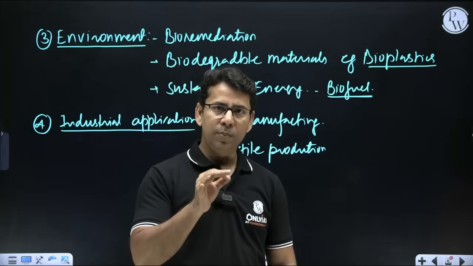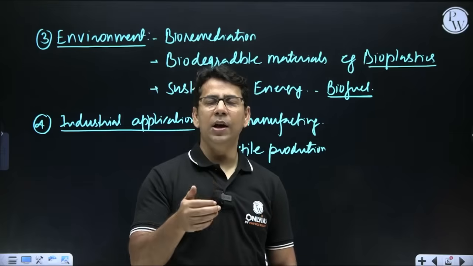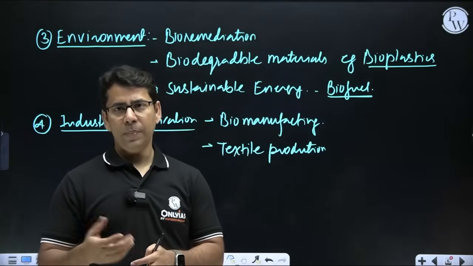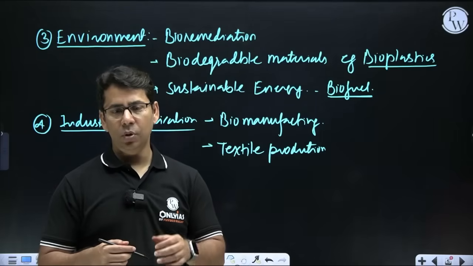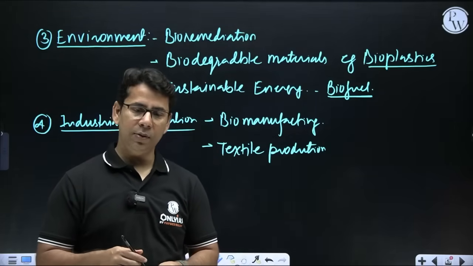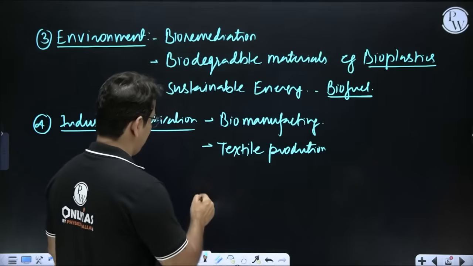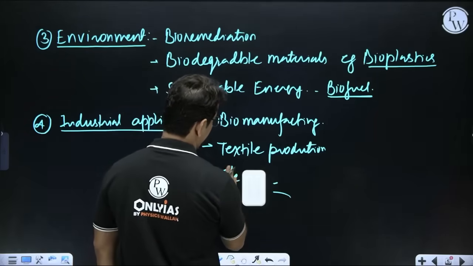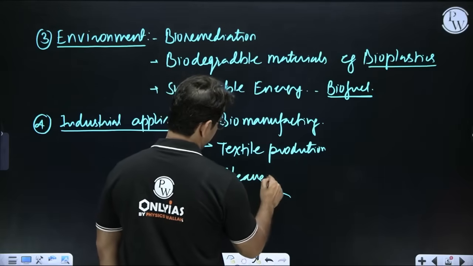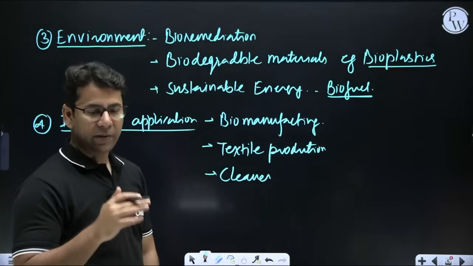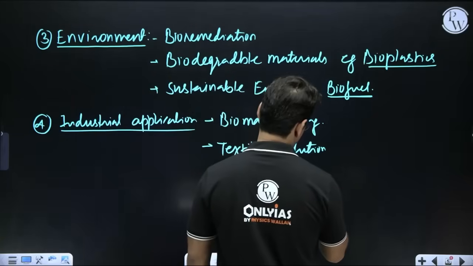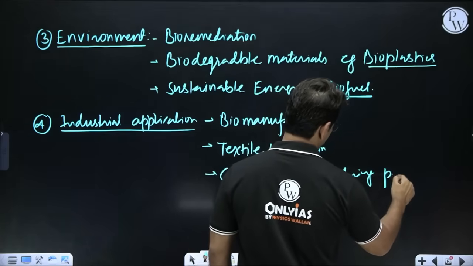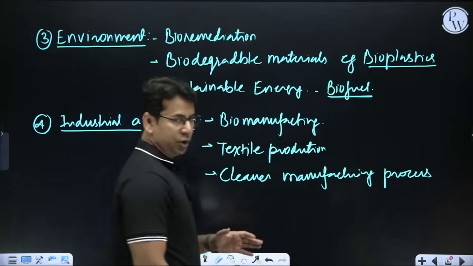Rather, we can use biological dyes to give colors to the textile, because these colors, which are chemical in nature, have their own degradative effect on the environment. So again, we can find a more sustainable way. And then we can write cleaner manufacturing process. Cleaner manufacturing process, so in industry, we can adopt it.